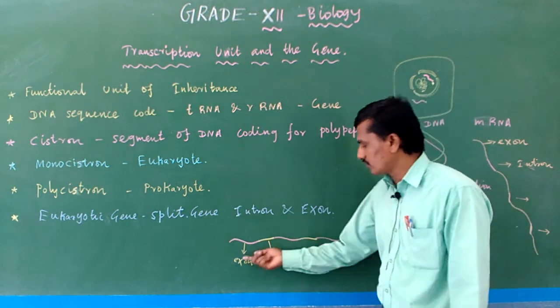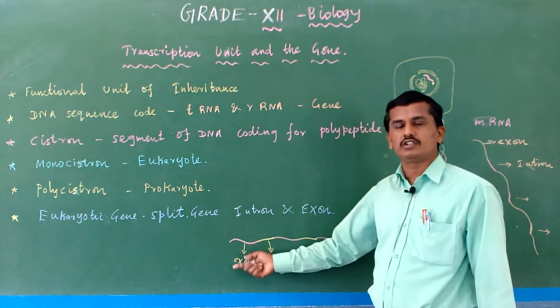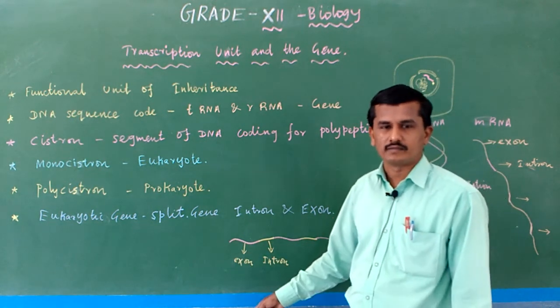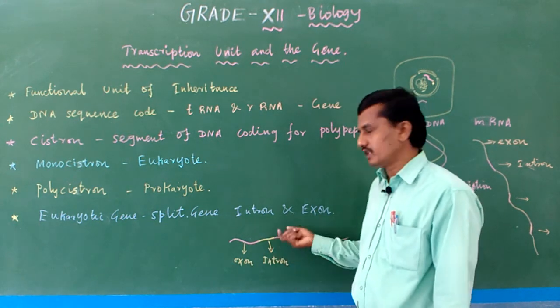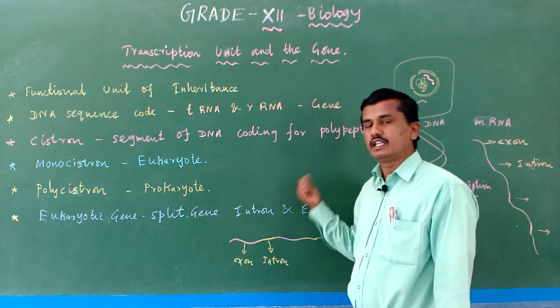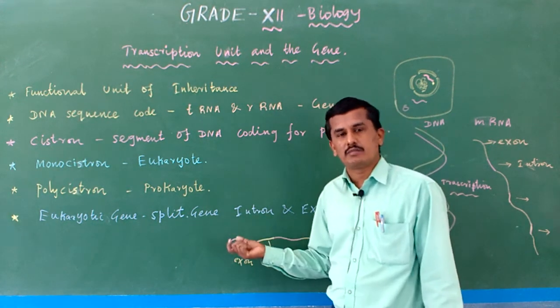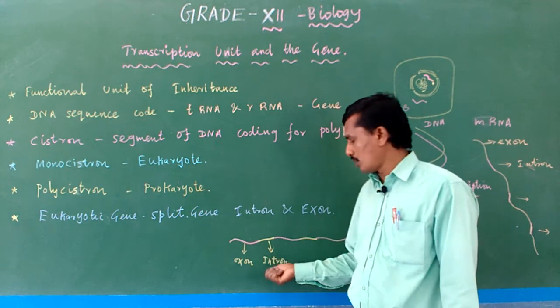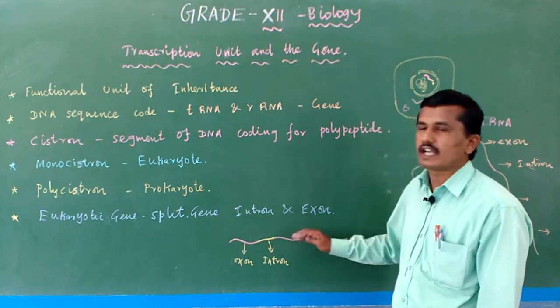Okay, that is exons and introns. Only exons code for the polypeptide chain, that is, they code for the protein. But introns have no use. So the introns are removed in the next process of transcription. In fully matured mRNA, introns are absent. Okay, that is actually transcription.